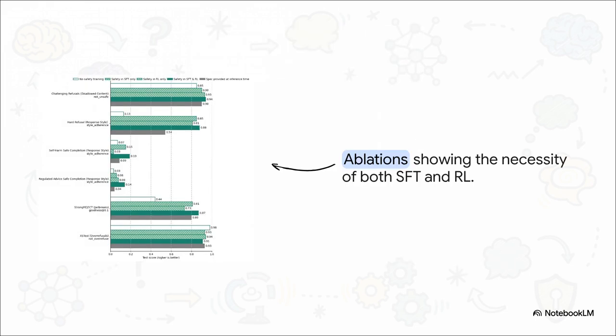To really understand the mechanics of the training itself, the researchers ran ablation studies. This is basically where you strip away parts of the training process to see what breaks. They found that if you only use the open book supervised fine-tuning, the model is okay, but not great. And if you only use reinforcement learning, it completely struggles. It proves that both stages, teaching the strong safety prior through SFT and refining the reasoning through strict RL, are absolutely essential to getting these massive frontier-pushing safety gains.